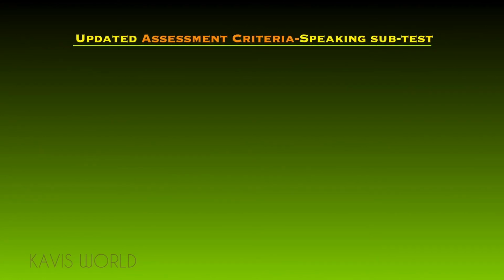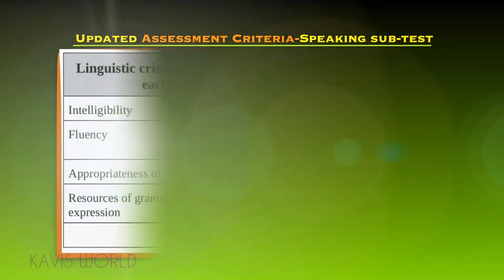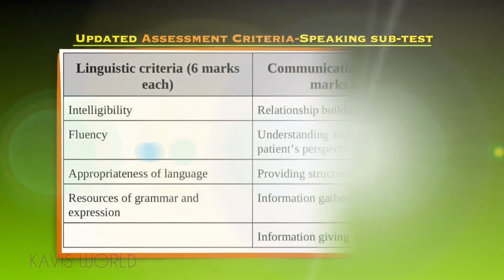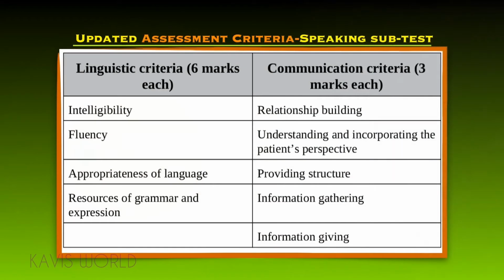Now we can see the updated assessment criteria for the speaking subtest. There are 2 main assessment criteria. One is linguistic criteria, which carries 6 marks each, and the second one is communication criteria, which carries 3 marks each. The main points in linguistic criteria are intelligibility, fluency, appropriateness of language, and resources of grammar and expression. And in communication criteria, they will be looking at relationship building, understanding and incorporating the patient's perspective, providing structure, information gathering and information giving.